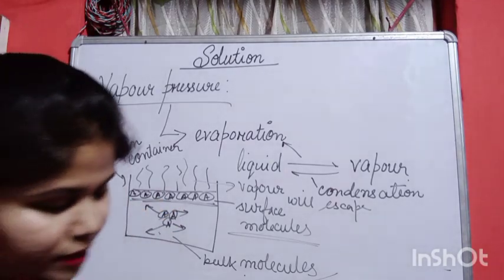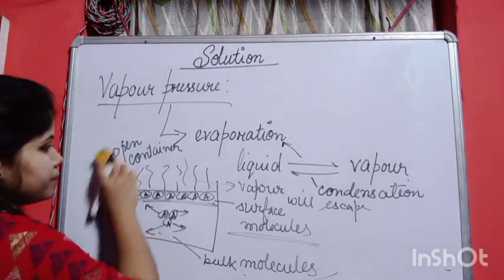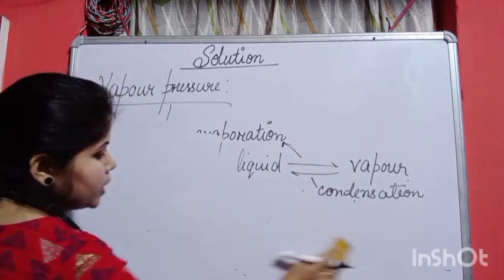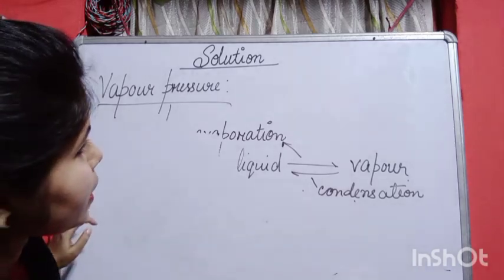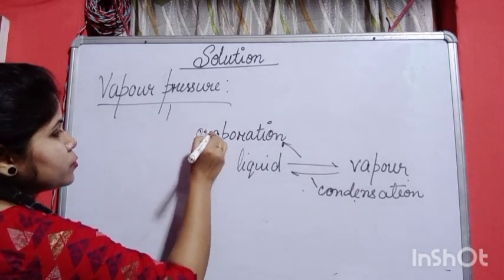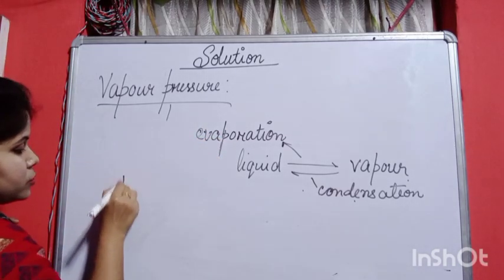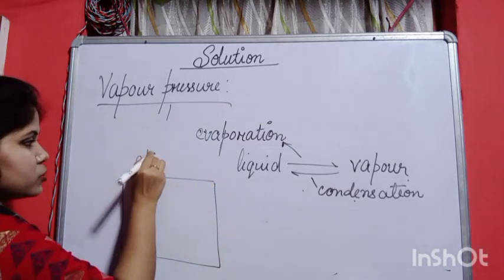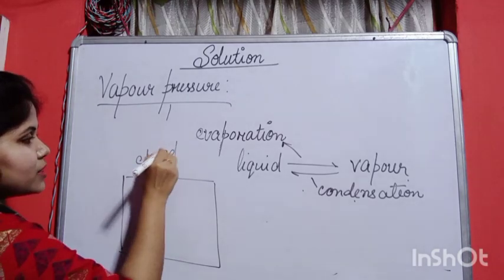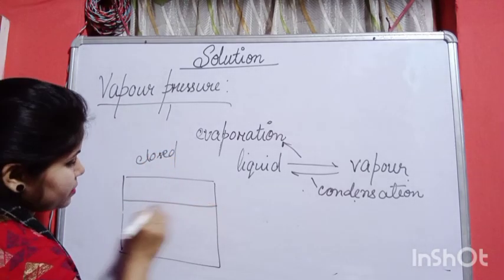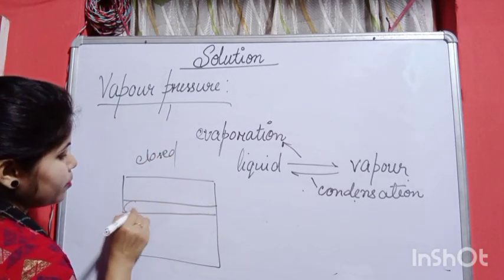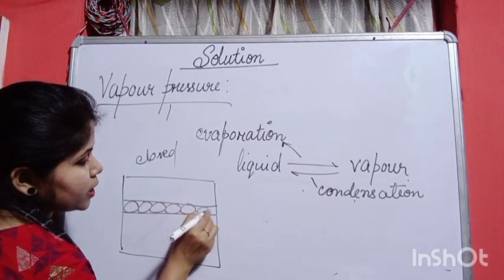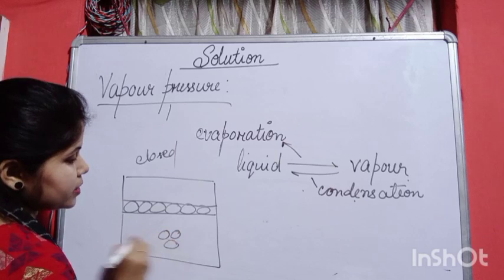But if we use a closed container, let's see what will happen. Suppose I am taking a container here that is closed. Everything will be the same, but now the vapor that is being produced will not escape, it will remain inside the container only.